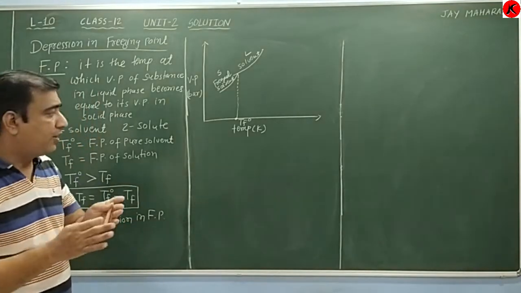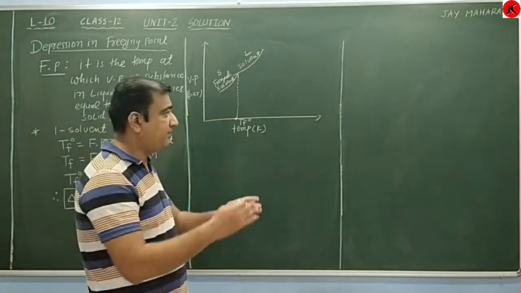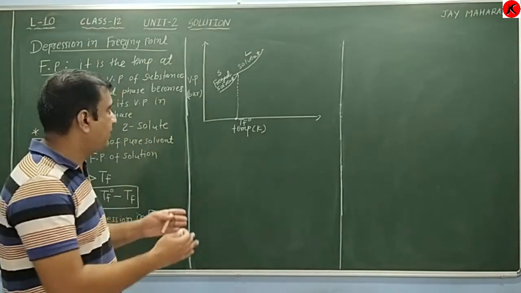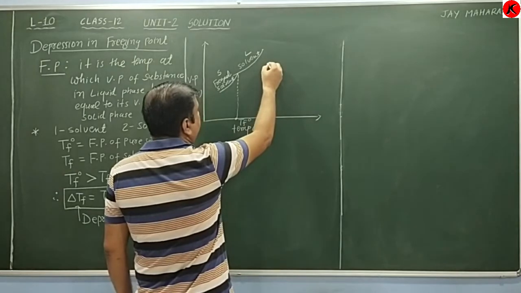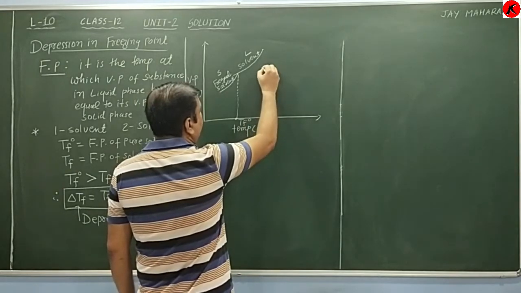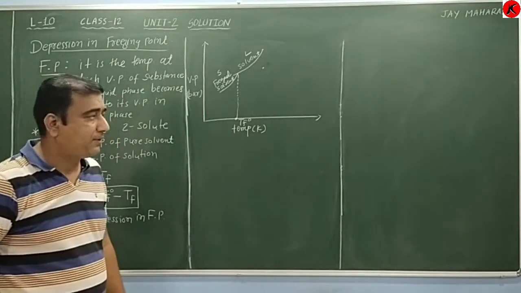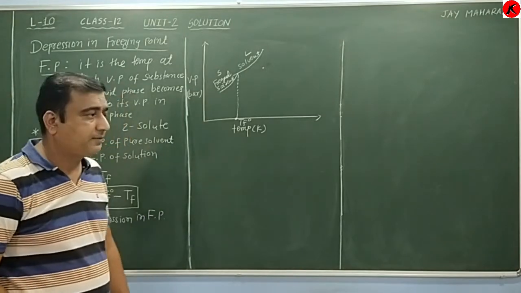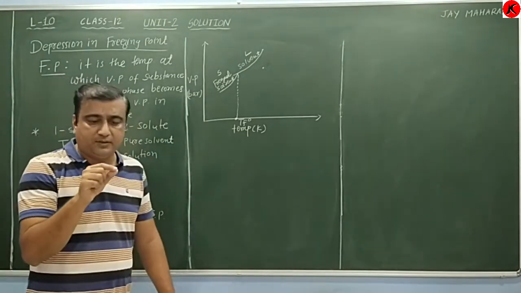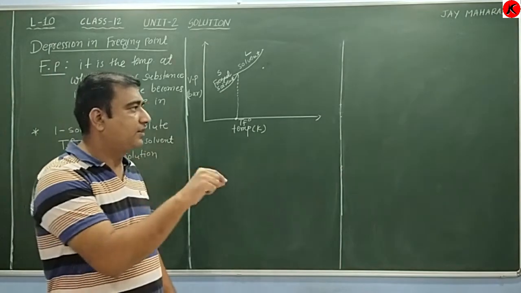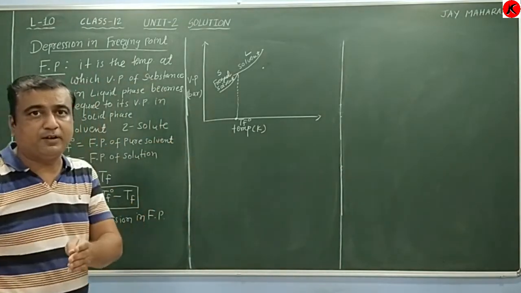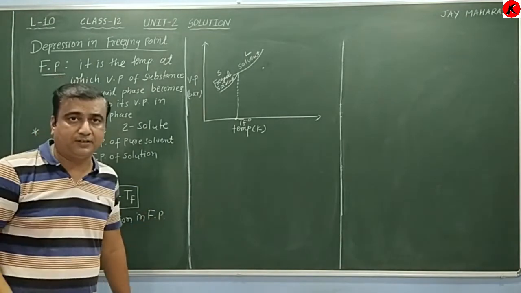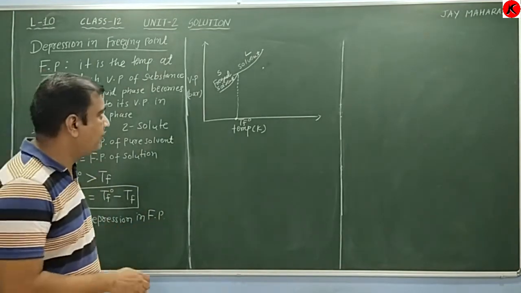Now the solution always has lower vapor pressure compared to the pure solvent. Under the same conditions, suppose we take the solution from here, with lower vapor pressure compared to the pure solvent. When the solvent in the solution comes in solid phase, at this temperature the solution will freeze, and this temperature is known as the freezing point of the solution.